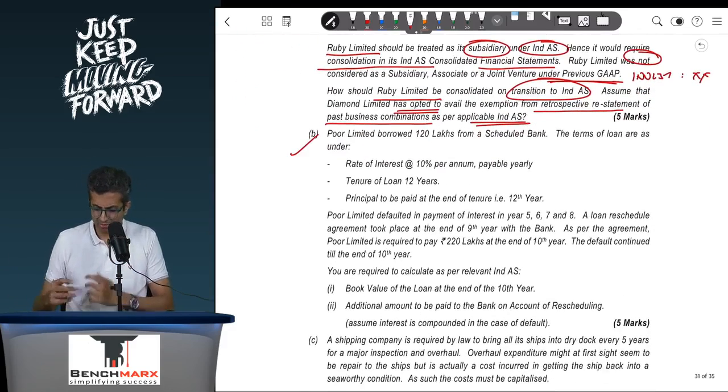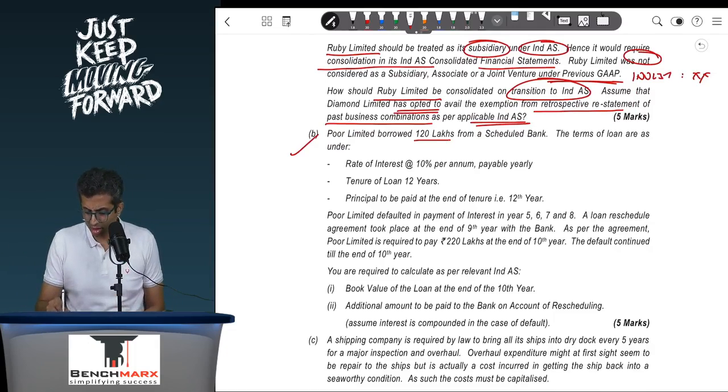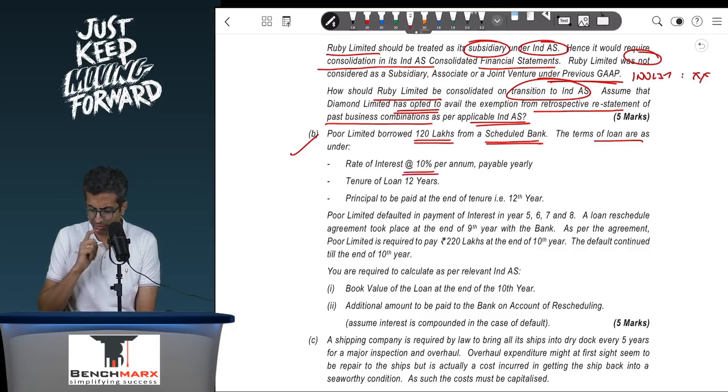Okay, point B appears to be a little complicated, but it is fairly manageable, I would say. Poor borrowed 120 lakhs from a scheduled bank. So for Poor this is a financial liability. The terms of the loan are as under: rate of interest at the rate of 10% per annum payable annually, and tenure of the loan is 12 years.